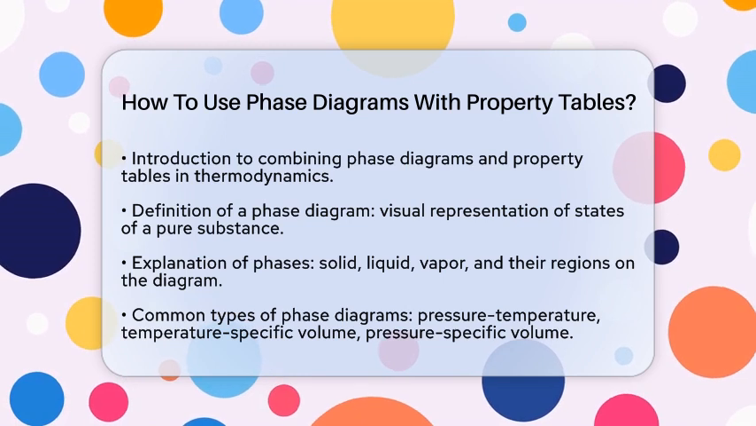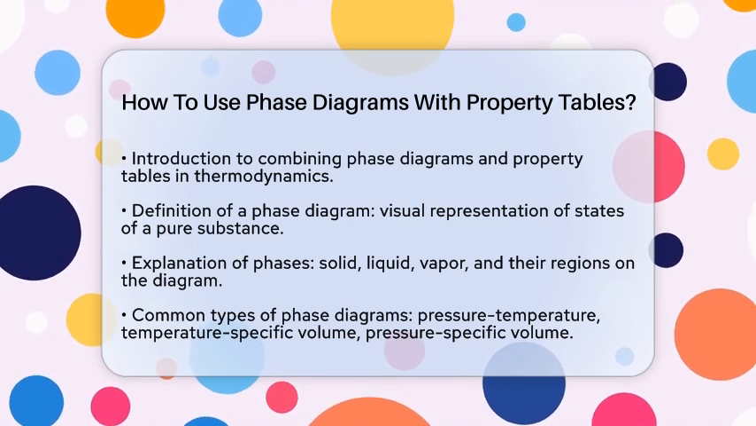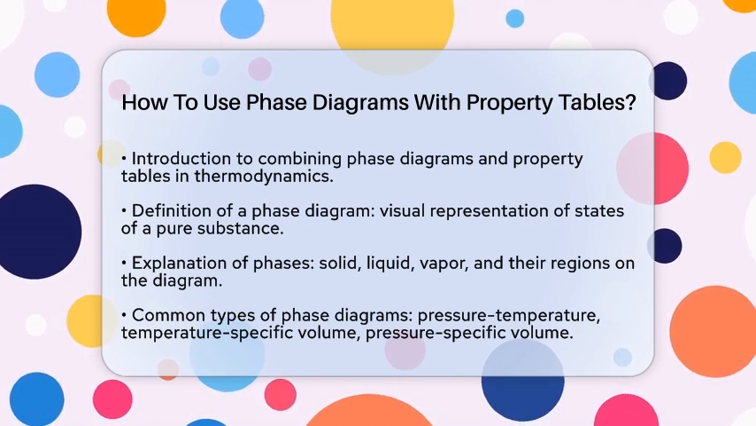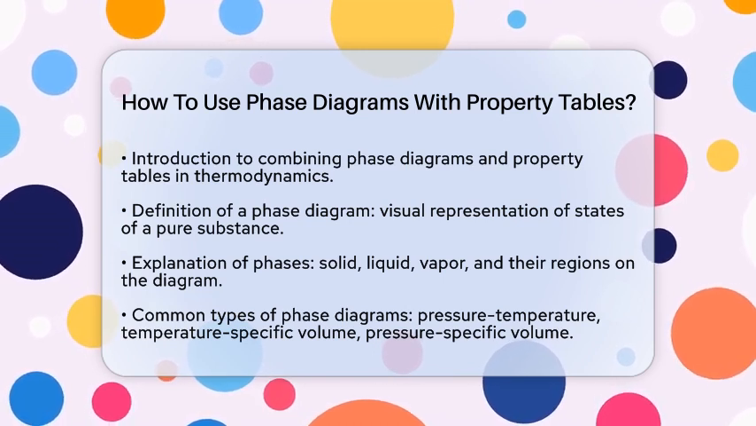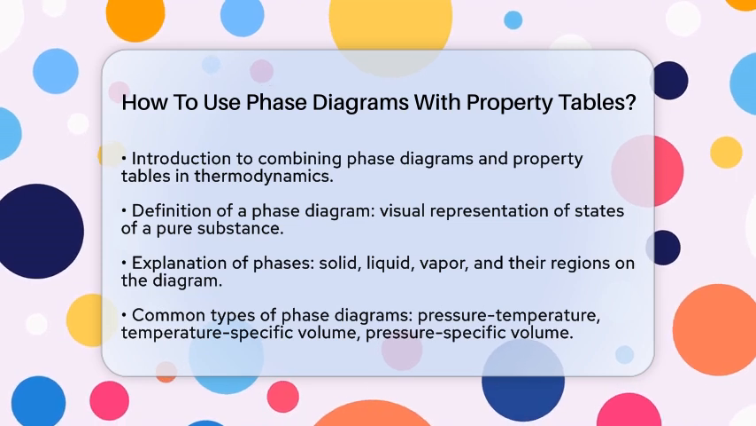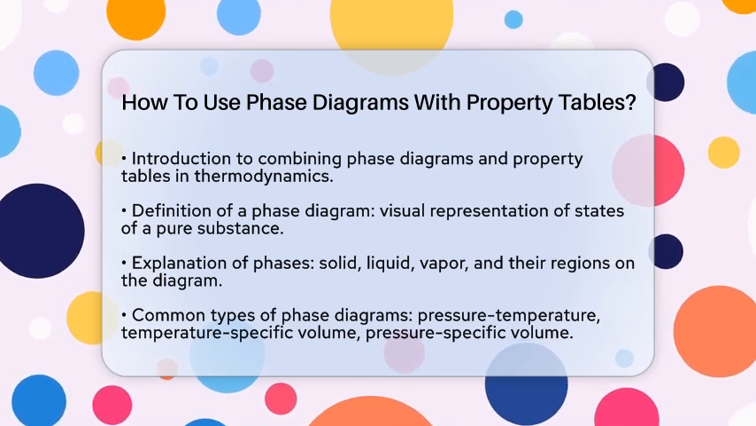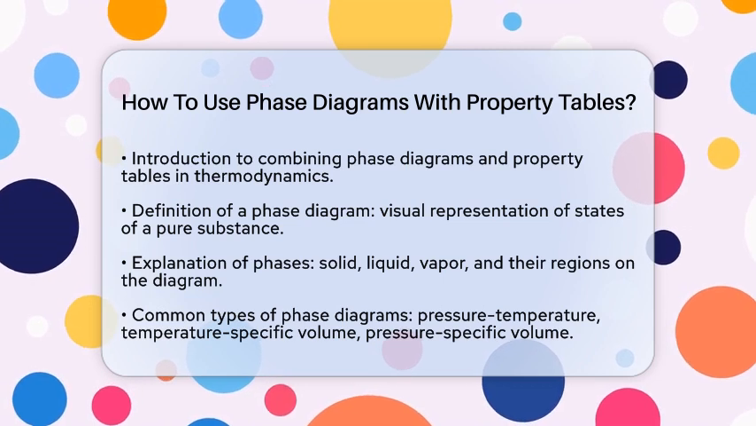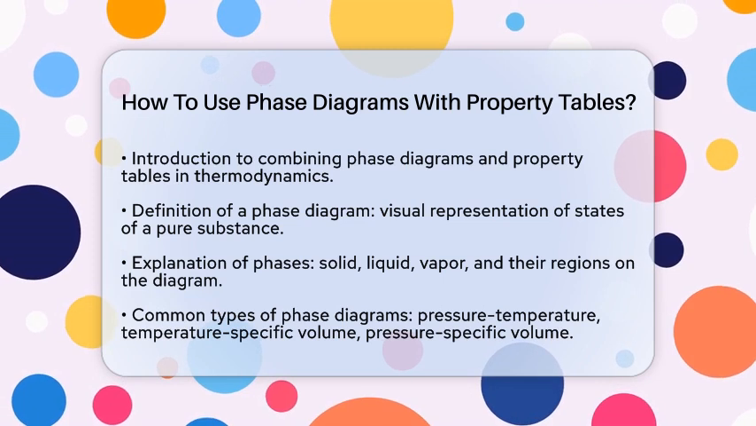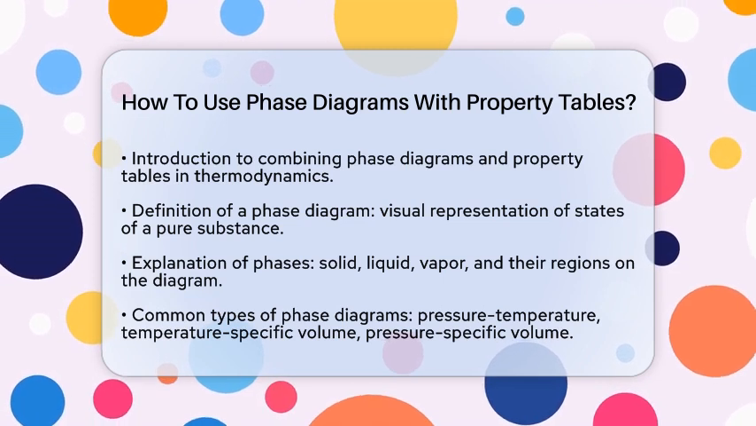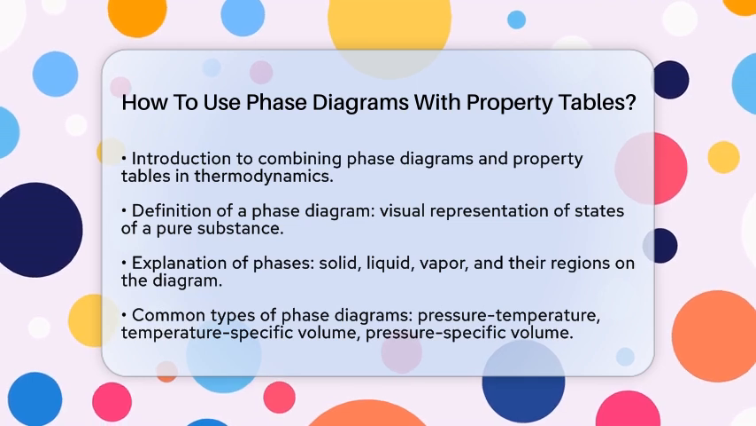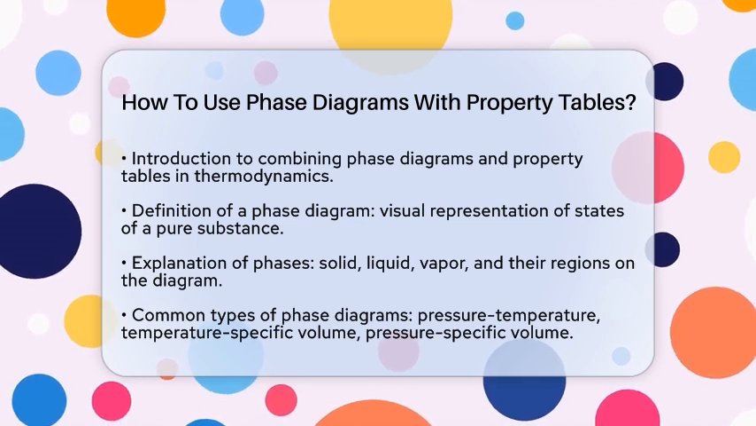First, let's clarify what a phase diagram is. A phase diagram visually represents the different states of a pure substance, showing where it exists as a solid, liquid, or vapor at various temperatures and pressures. You will often see regions for single phases and two-phase mixtures, like liquid-vapor. Common types include pressure-temperature, temperature-specific volume, and pressure-specific volume diagrams. These diagrams help you identify the phase of a substance based on its conditions.